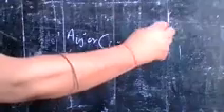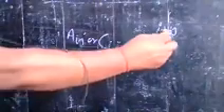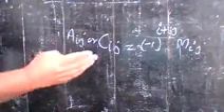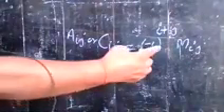So the cofactor Aij or Cij is equal to -1 to the power i plus j times Mij. By using this formula, you can find the cofactor of an element of the determinant.